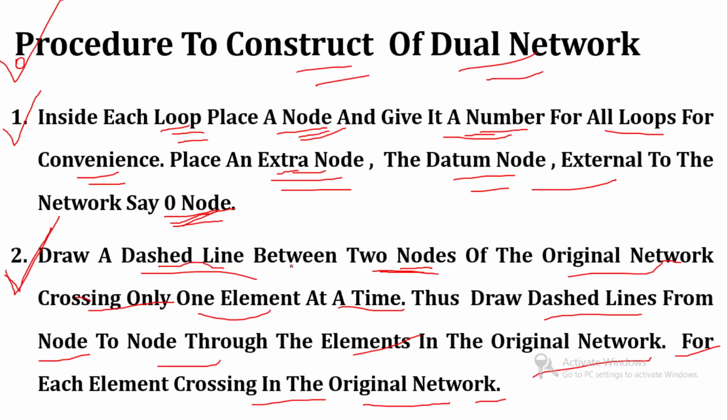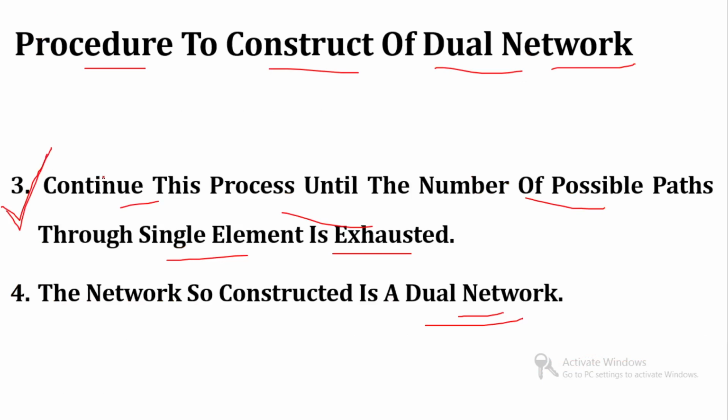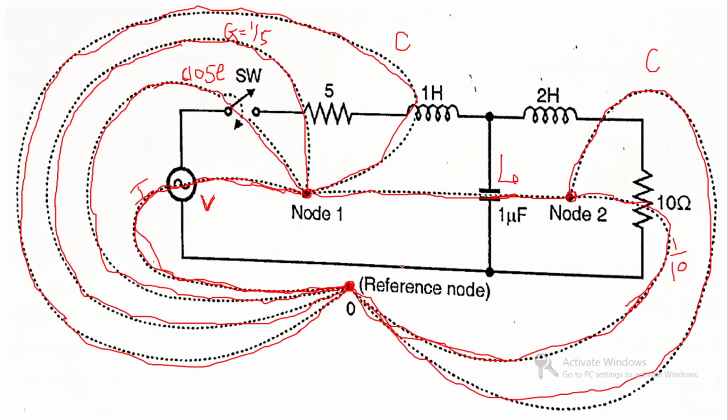So draw a dashed line between two nodes of the original network, crossing only one element at a time. We have drawn a dashed line from node to node through the element in the original network, for each element crossing of the original network. The third rule is to continue this process until the number of possible paths through a single element is exhausted. This is the step that we have done. Now after this step we have to draw the dual network.